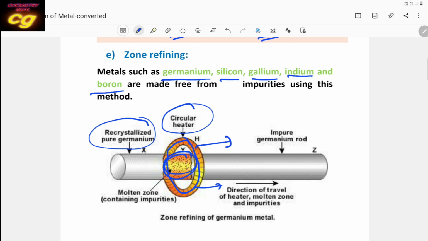So the impurity moves in the forward direction and pure metal is produced in the backward direction. On the left side pure metal is produced, on the right side impurity is separated. So this is called zone refining, where at a particular zone high temperature is maintained, and then the impure and pure are separated.